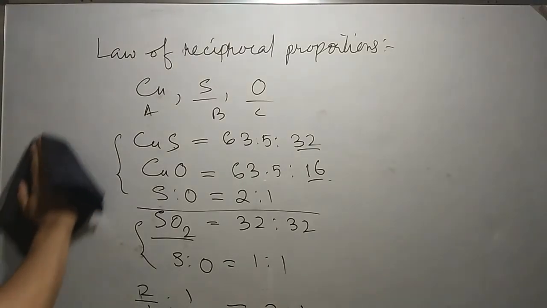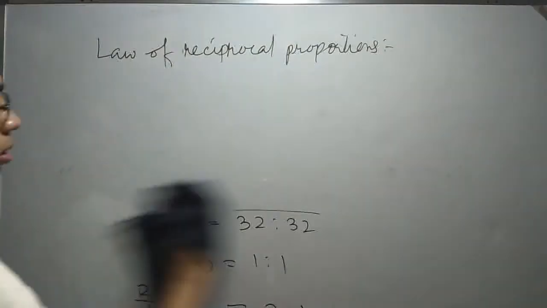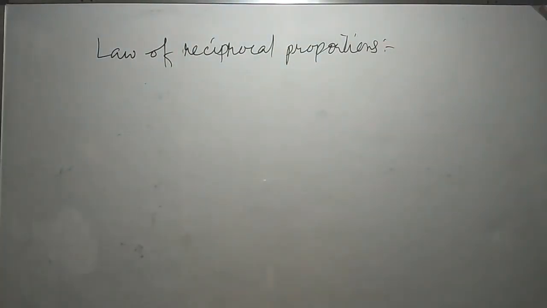Now the next one is Gay-Lussac's law of gaseous volume.